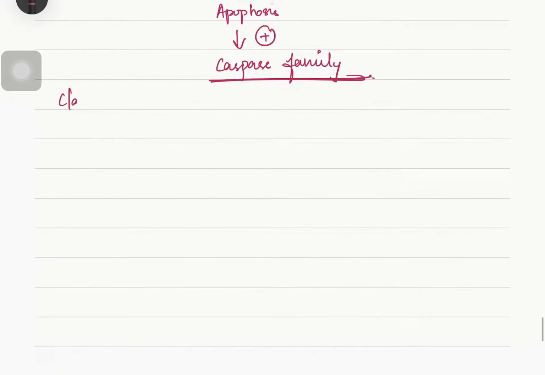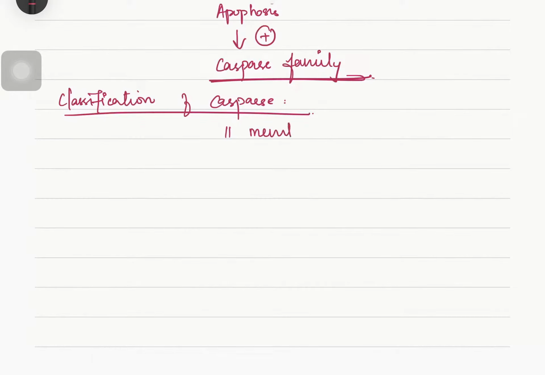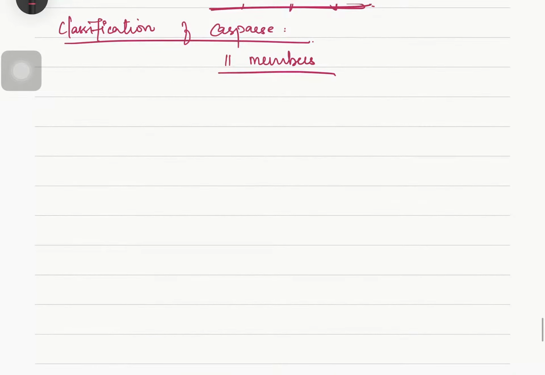First we will see the classification of caspases and their role. In our human body we have almost 11 members of caspase. Some are not involved in apoptosis, a few are involved in apoptosis. So now we will see each caspase.